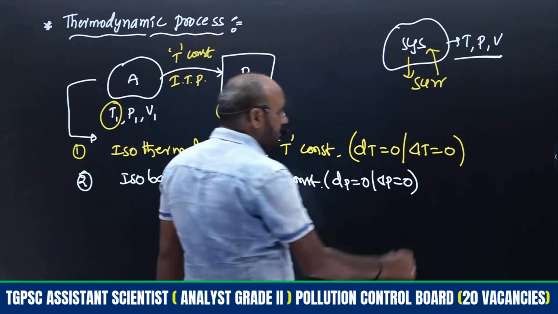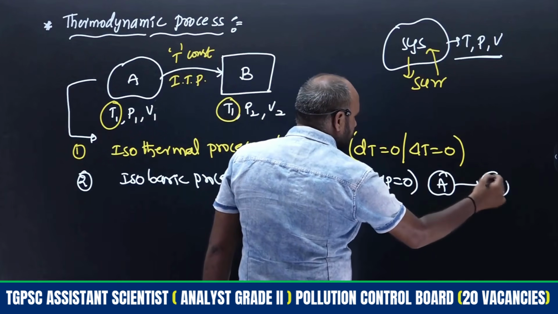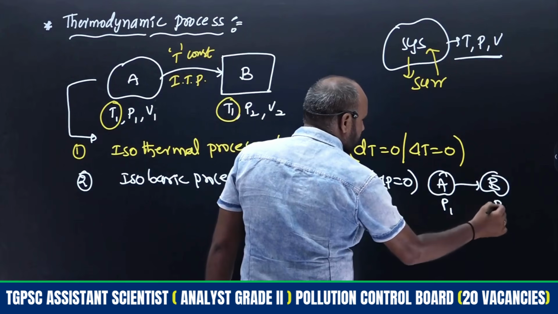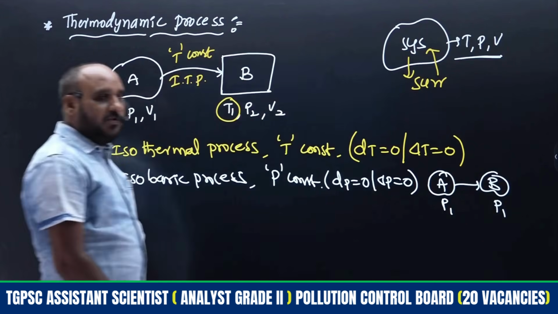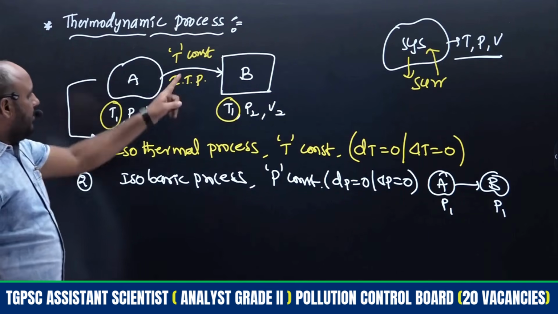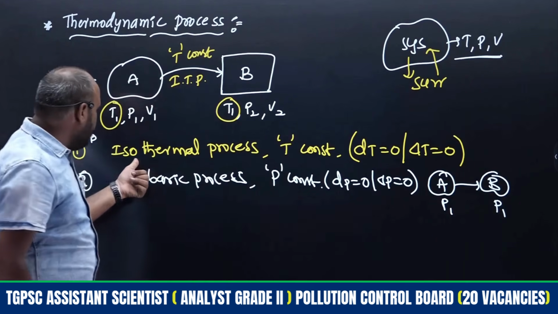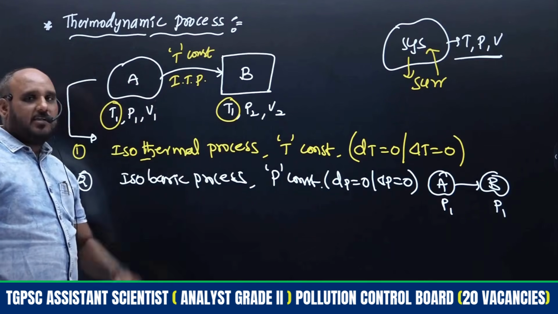How are we going to say it? The system A is converted to the system B. Throughout this conversion, pressure will be the same. Once temperature is constant, that is the isothermal process. In that, temperature T is there, therefore T is constant, right?